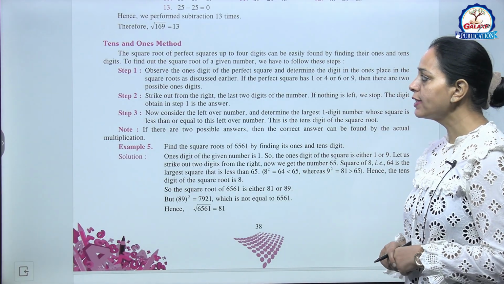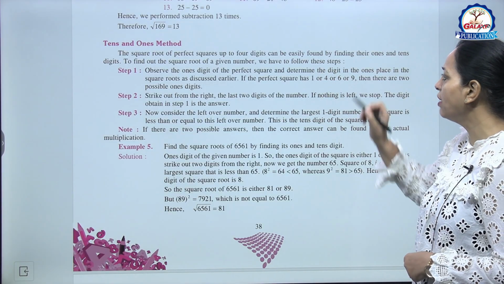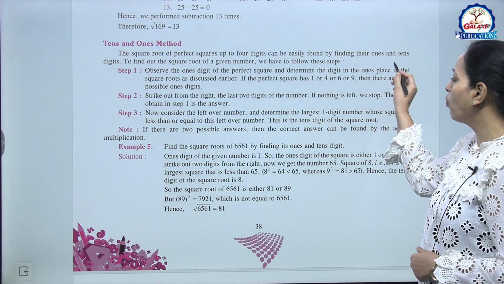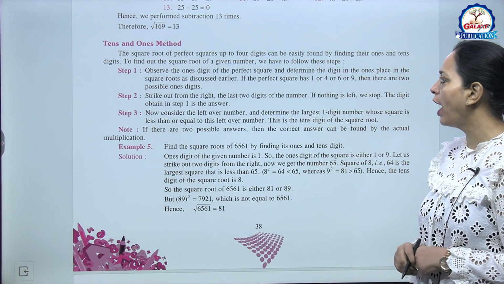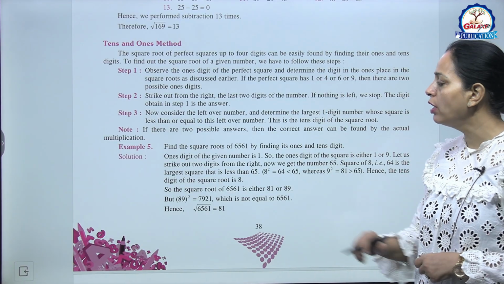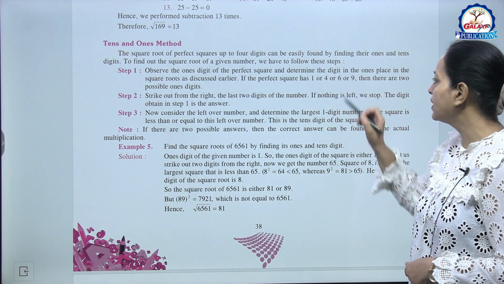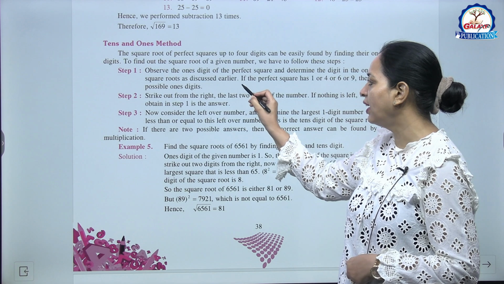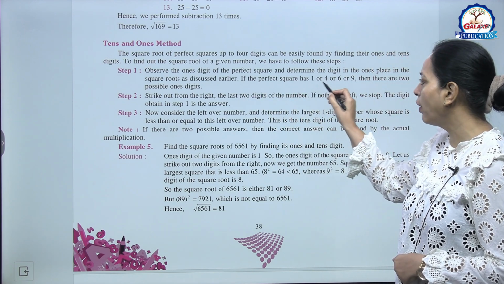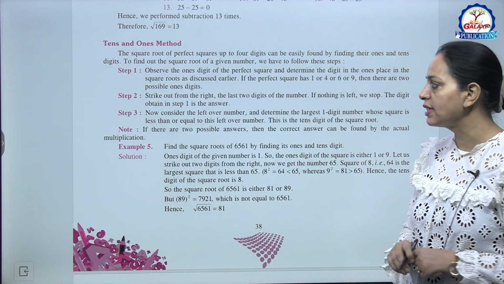Now tens and ones method. The square root of a perfect square up to 4 digits can be easily found by finding their ones and tens digits. To find out the square root of a given number, we have to follow these steps. Step 1. Observe the ones digit of the perfect square and find the digit in the ones place in the square root as discussed earlier. If the perfect square ends with 1 or 4 or 6 or 9, then there are two possible ones digits.